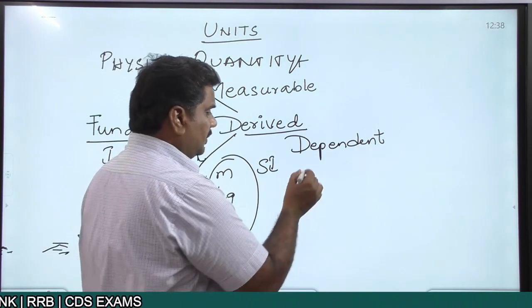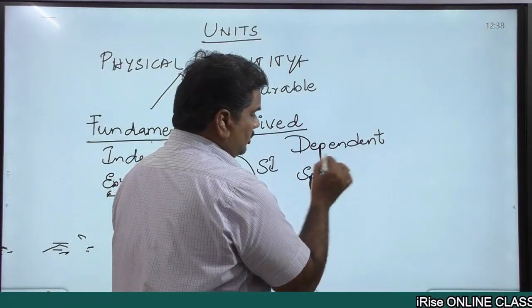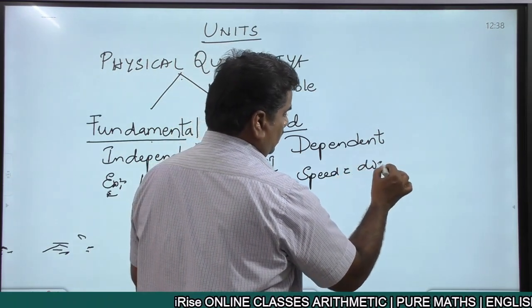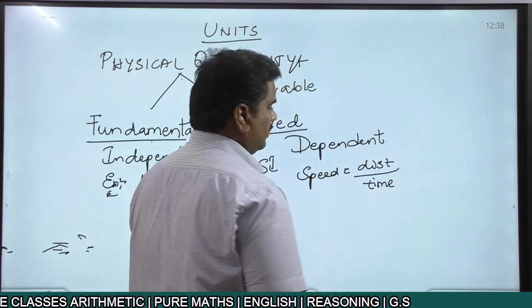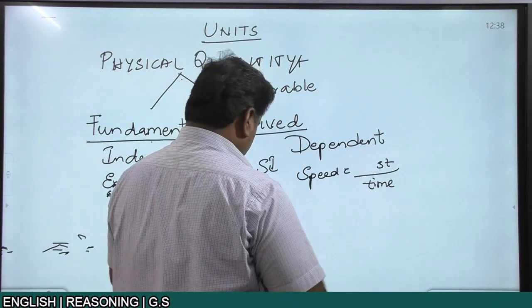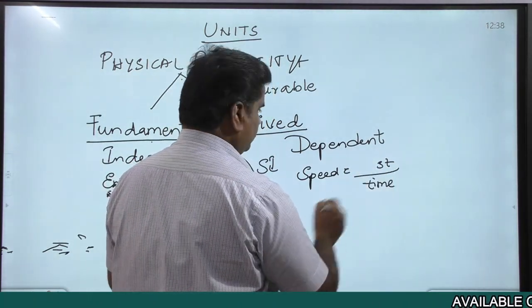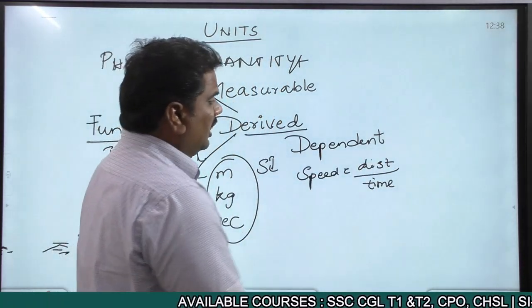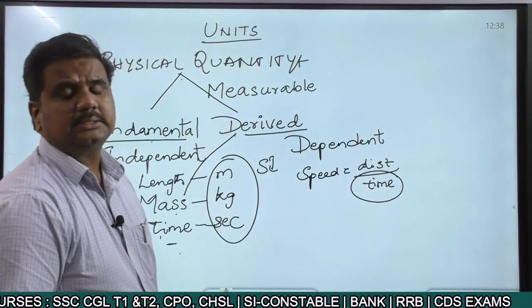Now for example, suppose you're talking about speed. When talking about the case of speed, we write speed equal to distance by time. Now this particular term called speed is dependent upon a fundamental quantity, which is time.